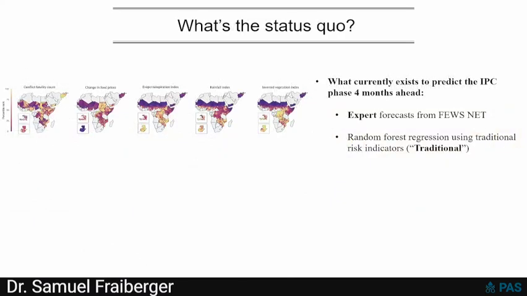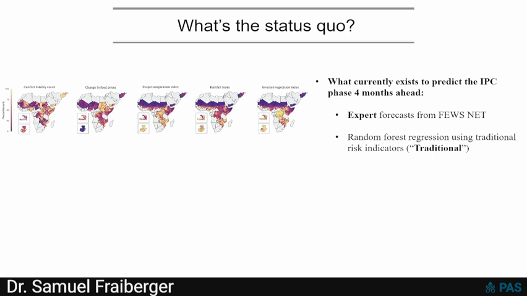Before telling you what we found, let me show you how this kind of prediction is currently being done. We actually compare our work to 2 existing baselines. The first is the expert forecast that FEWS NET publishes. Every time they publish a number about the food security situation on the ground, they also publish a forecast of what experts think the food security situation will be 4 months in the future. That's the first thing we compare ourselves to.